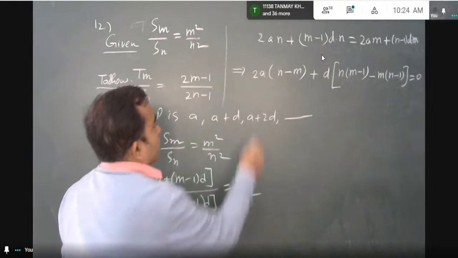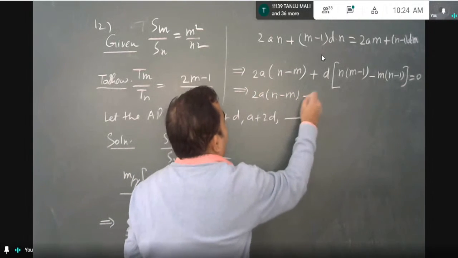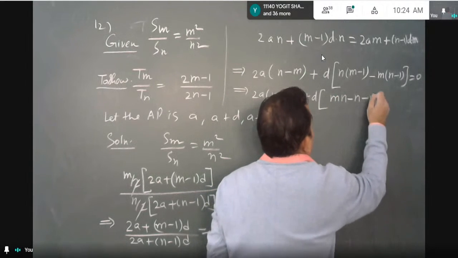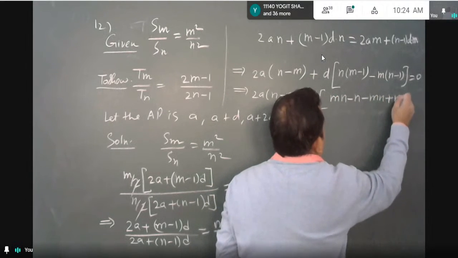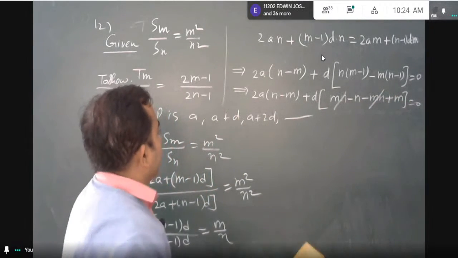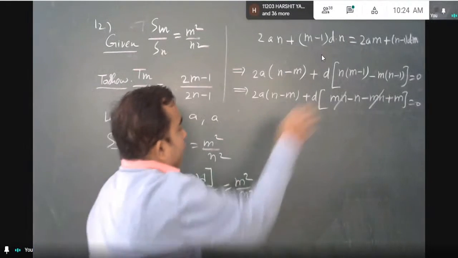So 2a into n minus m plus d multiplied by mn minus n minus mn plus m equal to 0. mn gets cancelled, and here I get m minus n, that I will shift to the other side.